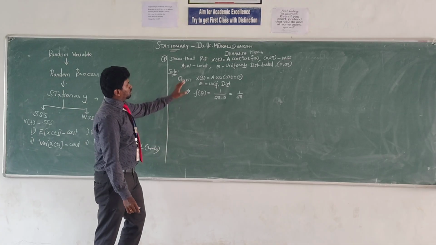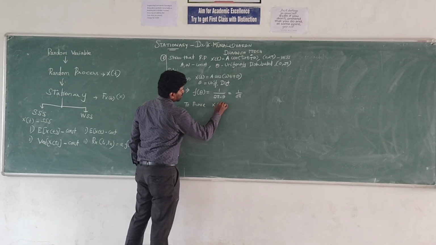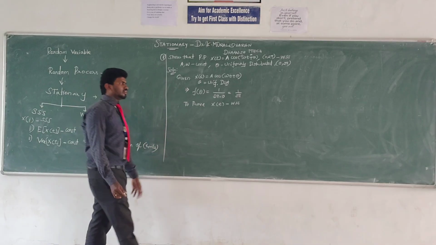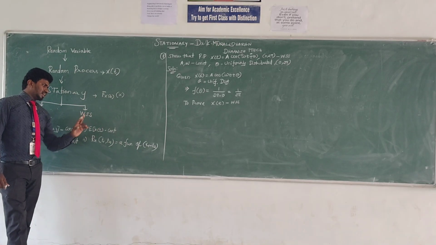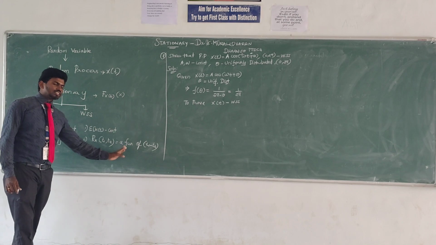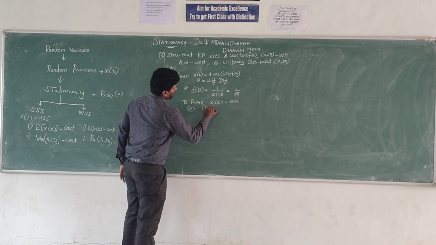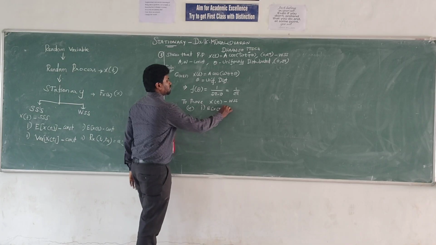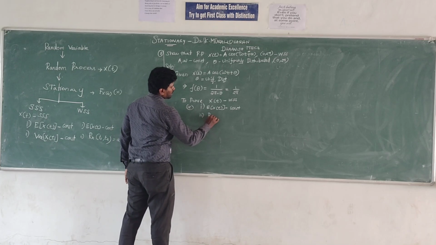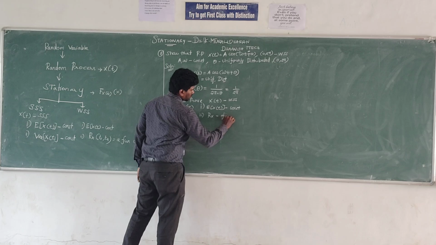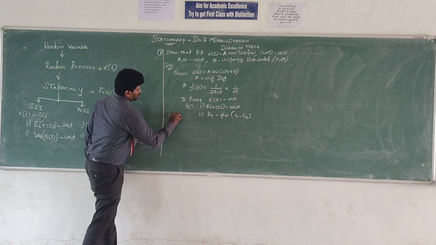Now, to check whether the given random process X of t is WSS, we already know the definition of WSS: the first condition is that the expected mean of X of t is a constant, and the second condition is that the autocorrelation R_X is a function of t1 minus t2. So we have to find these two values.